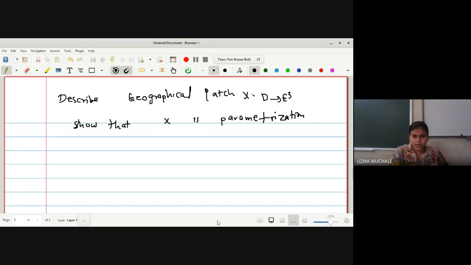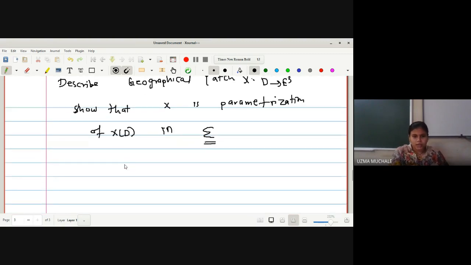We want to show that the mapping x is a parameterization of x of D in a sphere. The sphere is now denoted by M. Okay, now let us see what D is given to us.